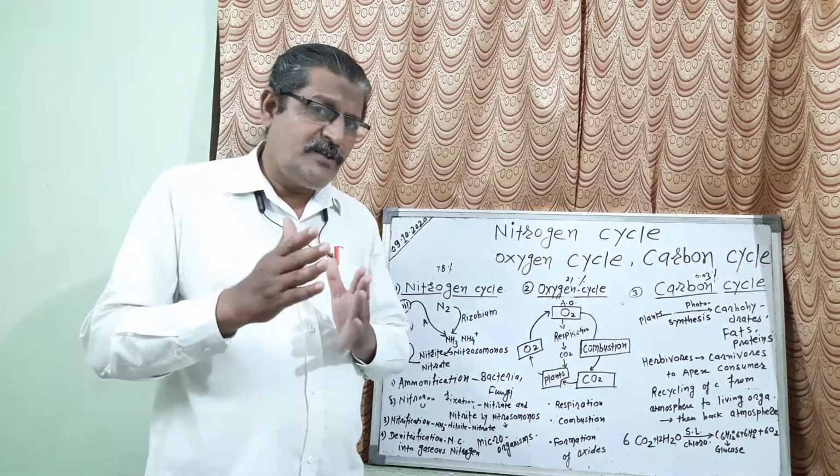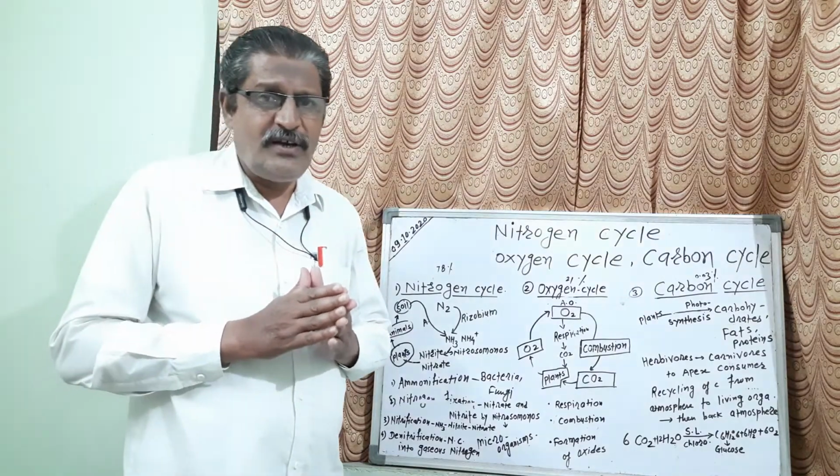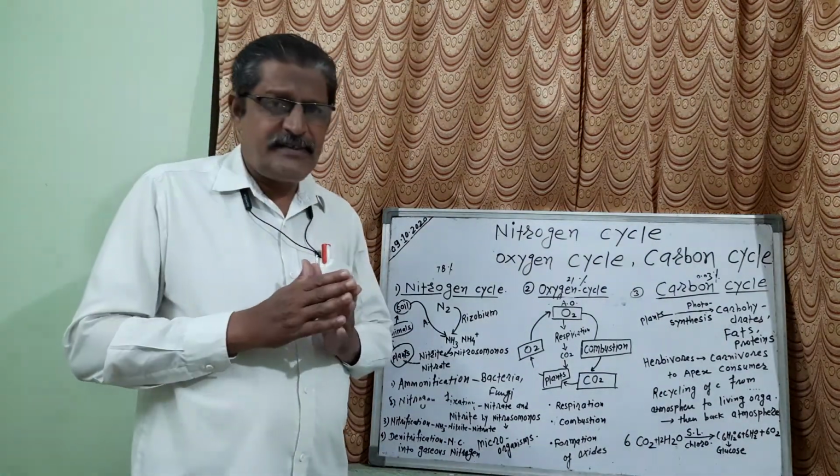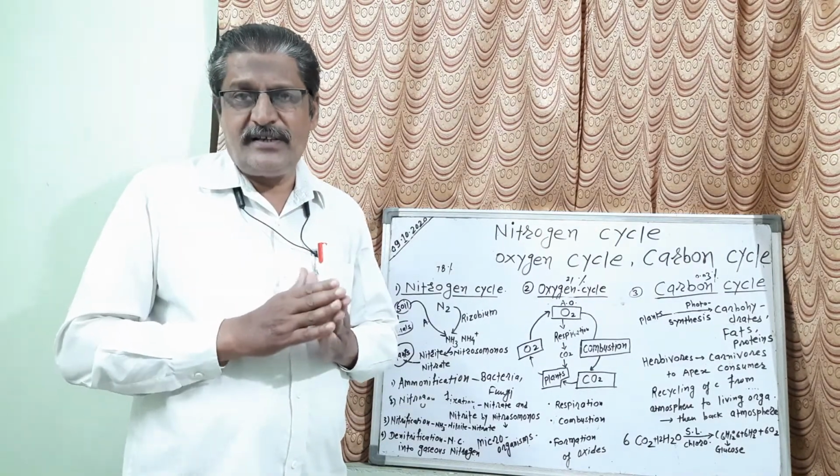Now why am I putting this point before you? Because we use different types of fertilizers in the soil. We use different types of insecticides in the soil. Due to that, these microorganisms die. Listen carefully.